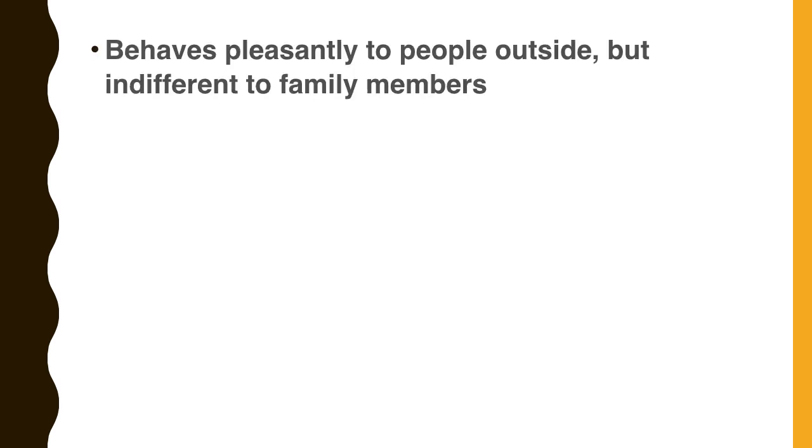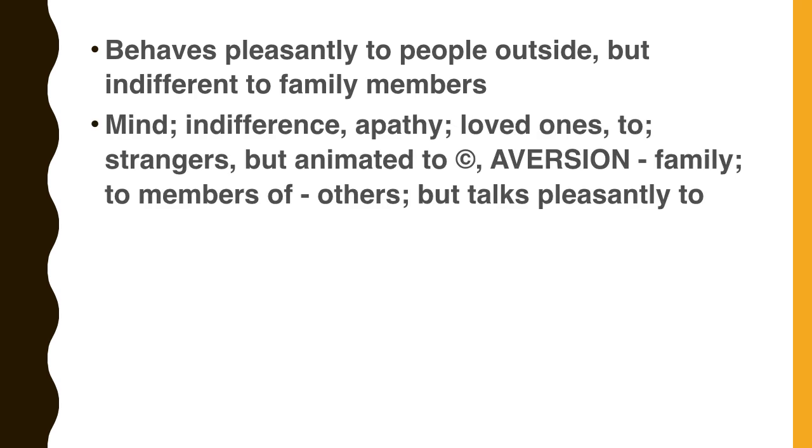Behaves pleasantly to people outside but indifferent to family members. My husband is behaving very pleasantly to the people outside but indifferent towards me and towards my children. Mind, indifference, apathy, loved ones too, strangers but animated too. That's a rubric in Complete repertory.